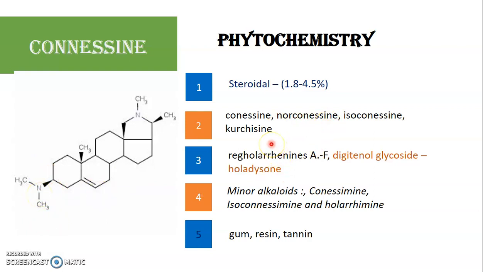The other alkaloids which also belong to the steroidal nucleus are the regholarrhenines. Regholarrhenines, there are about 6 of them, so they are labeled as regholarrhenines A to F. It also has a digitenol glycoside called holadysone. Minor alkaloids are conessimine, isoconessimine and holarrhimine, along with gums, resins and tannins.